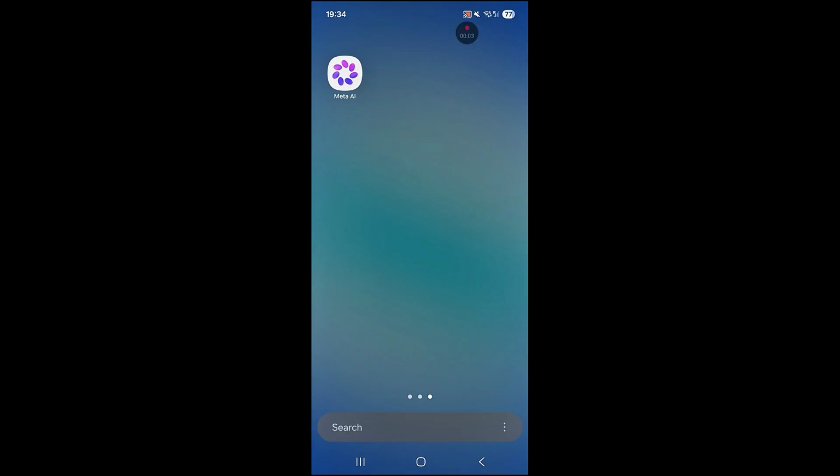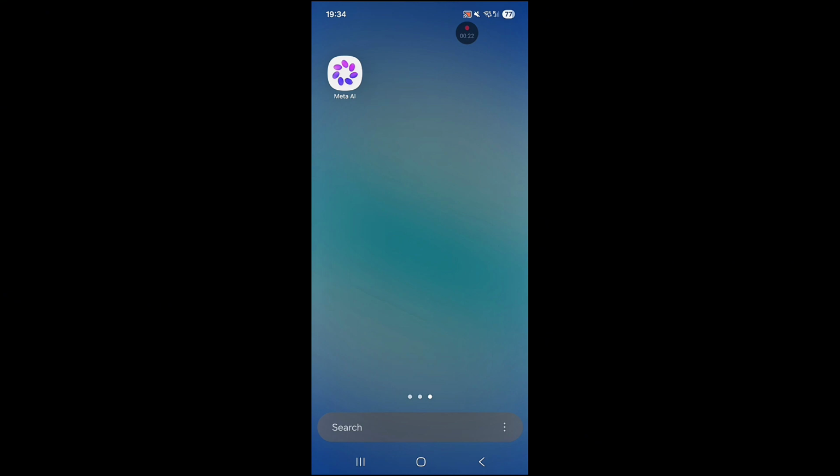There are so many tools, but first we're going to be using Meta AI for this to animate an image. You can actually use Kling AI, you can actually use Higgsfield AI, you can actually use Google Vids, Arena AI, whichever one you want to use, right? But let's go with Meta AI.